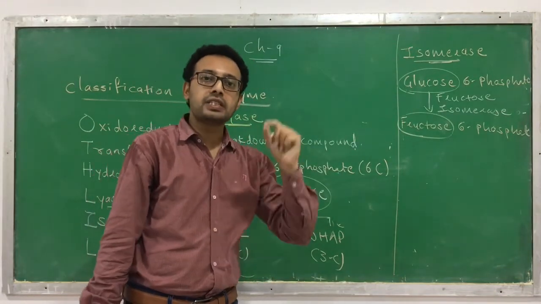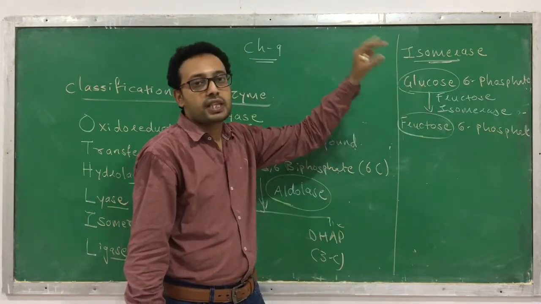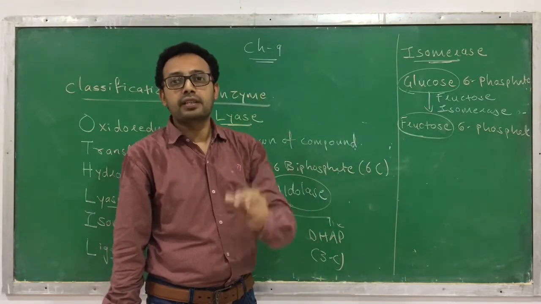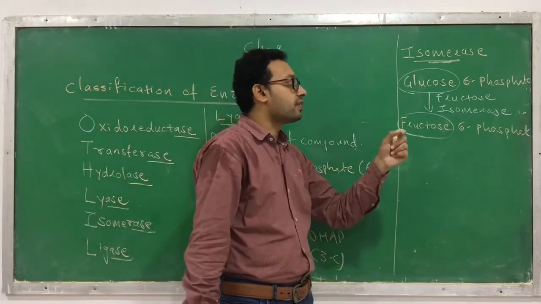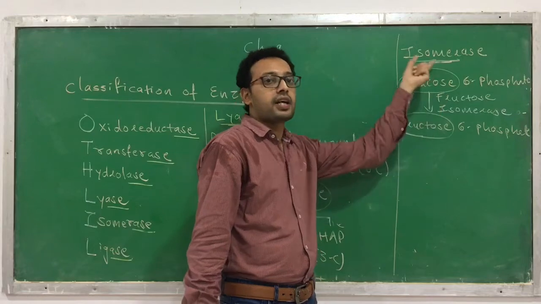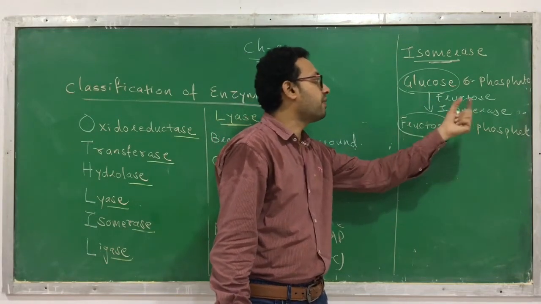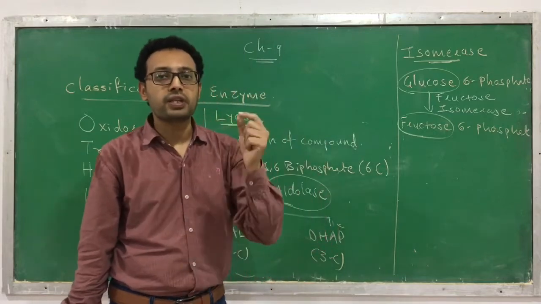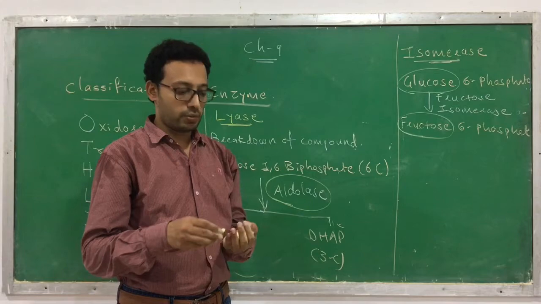You will learn isomers in detail in chemistry, but this is a very easy understanding. So here glucose 6-phosphate converts to its isomer fructose 6-phosphate with the help of enzyme fructose 6-phosphate isomerase. So this category of enzyme is called isomerase.